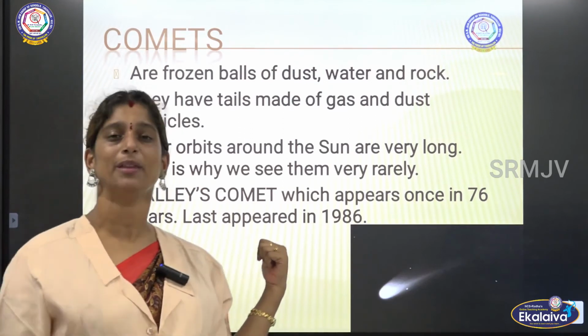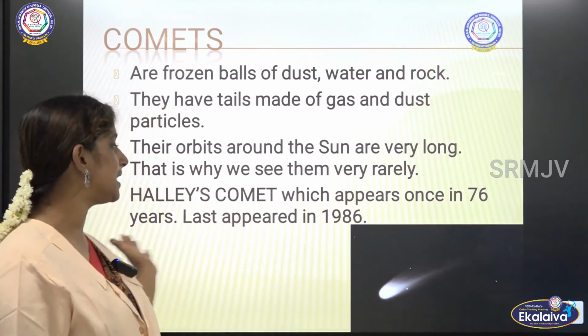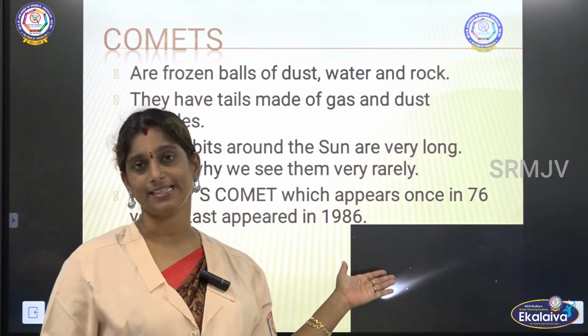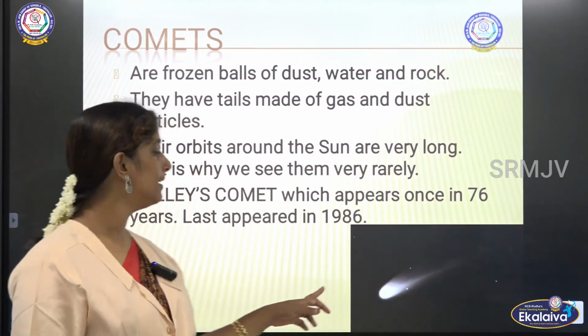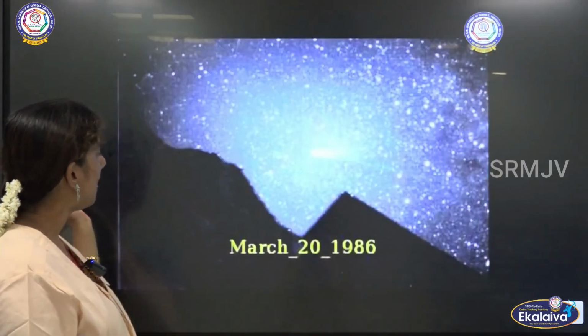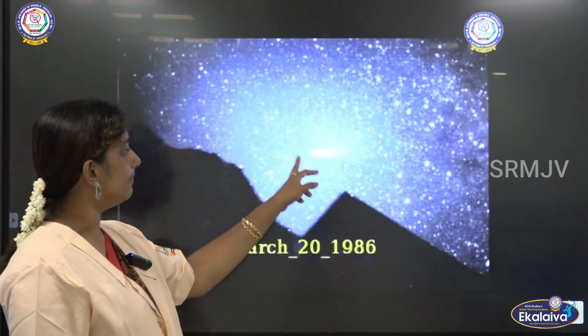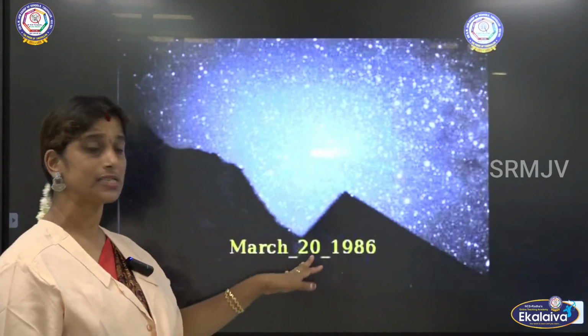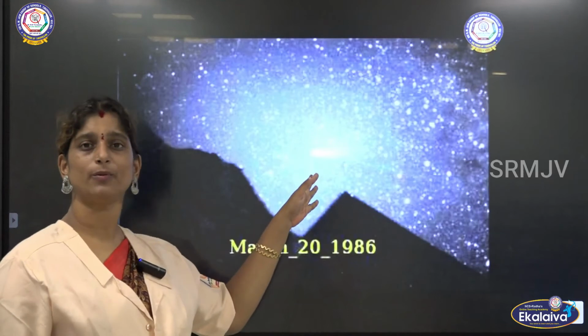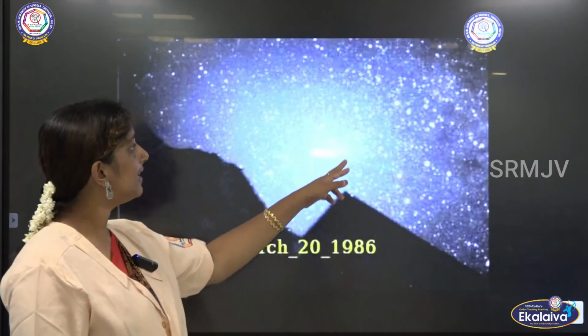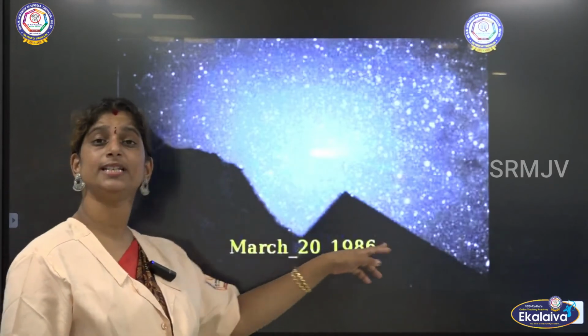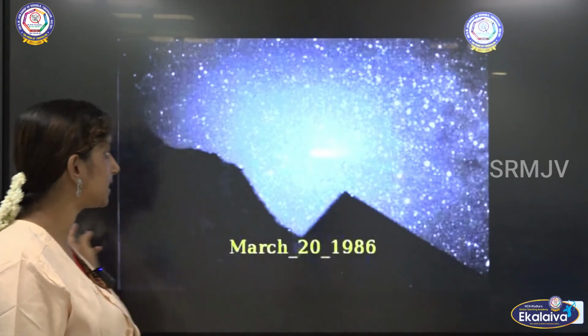We can see it from the earth itself, and the last time it appeared was in 1986, right. Here you could see a comet. Yes, this is Halley's comet, which I was telling you about, and that appeared on March 20th, 1986.